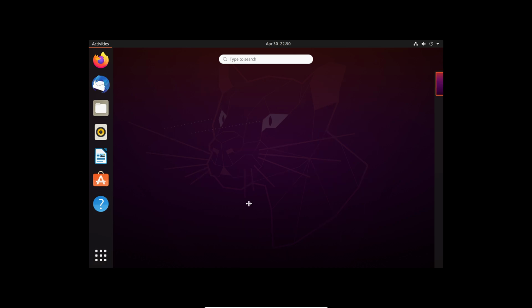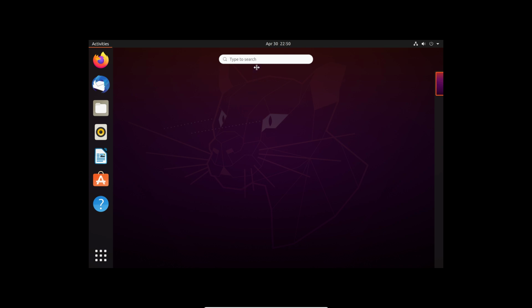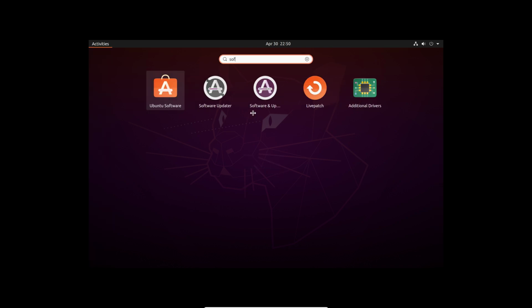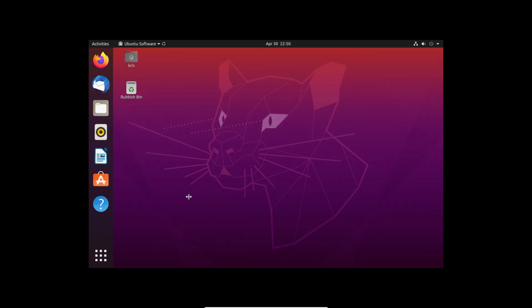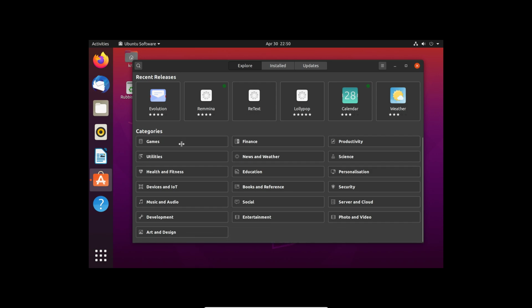Another thing you can do as well, if you don't want to click on that and you just want to go straight to something, is hit the Windows button in between your Control and your Alt, and then you can start typing straight away and it'll go into the search bar. So I'm going to look up Ubuntu software. So here's everything you can have a flick through, the categories, and see what you like.